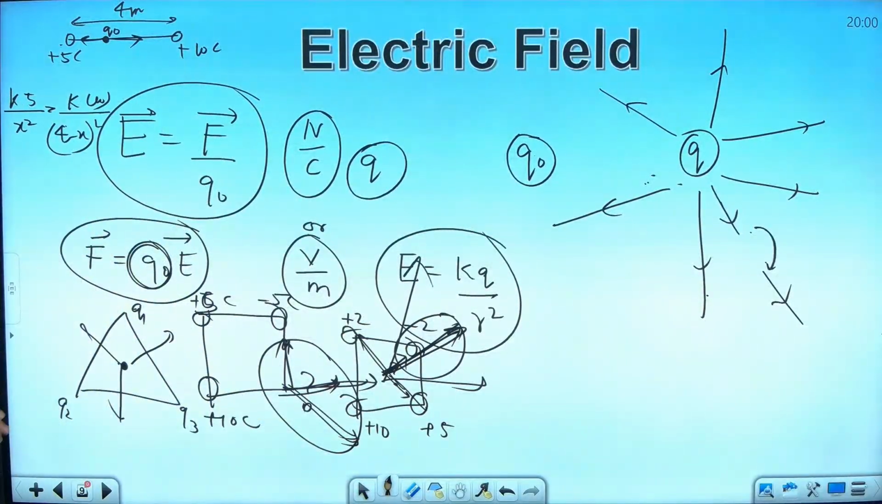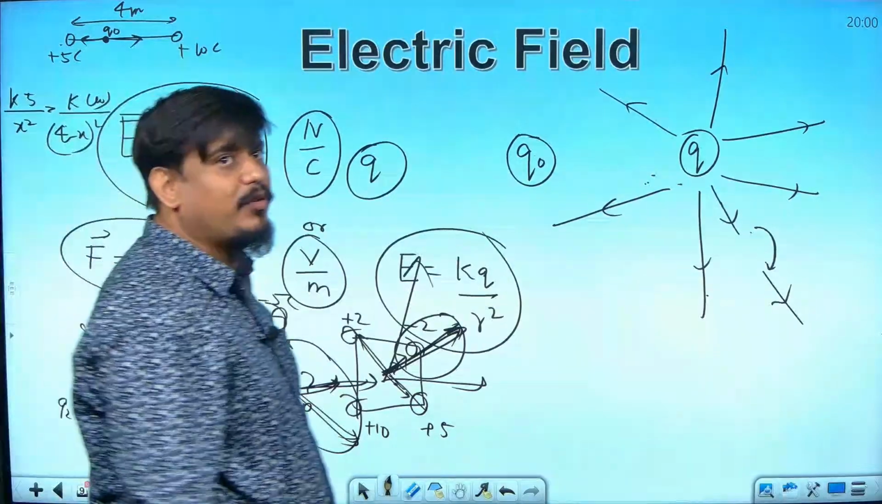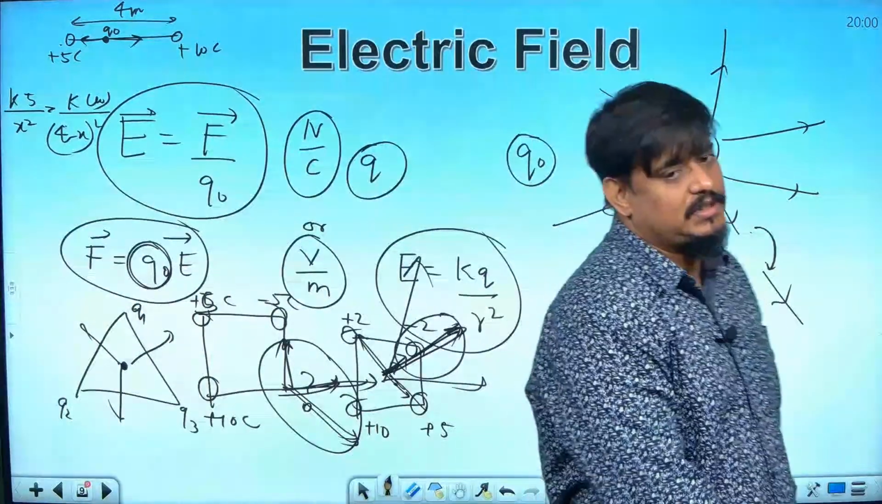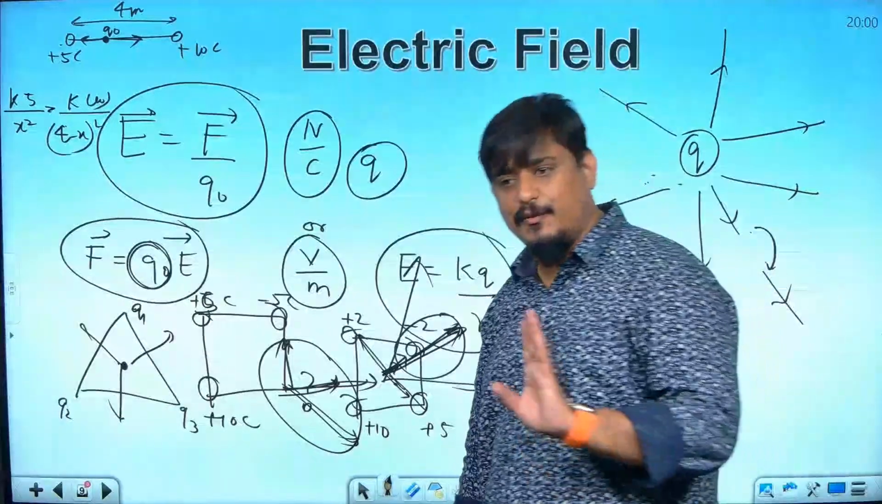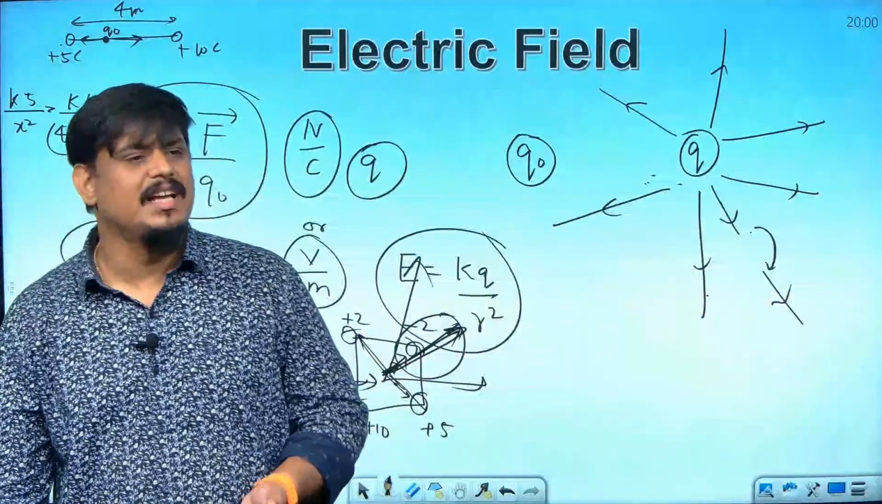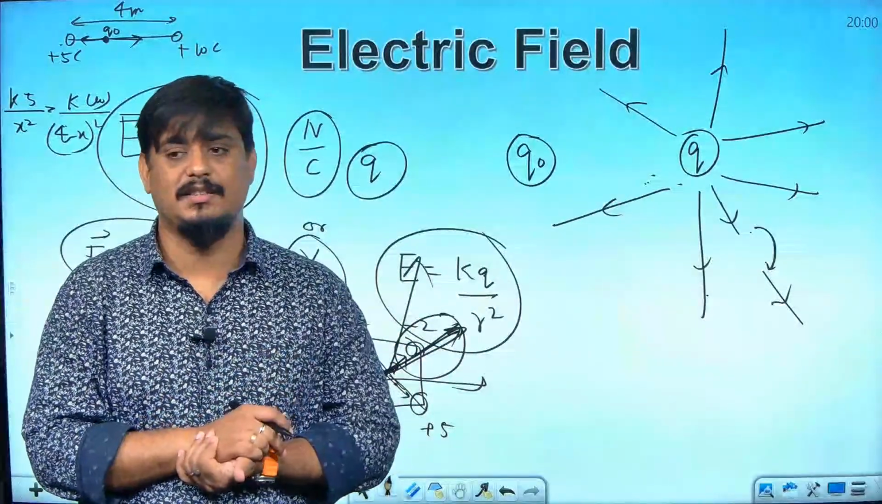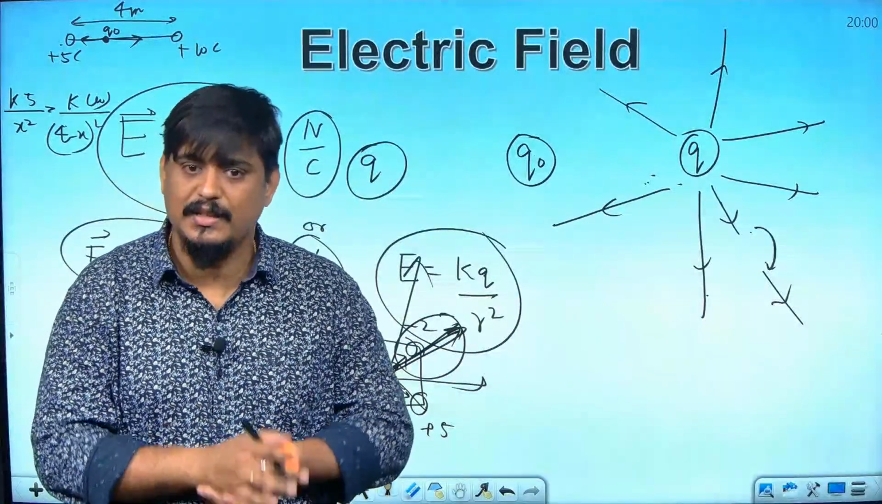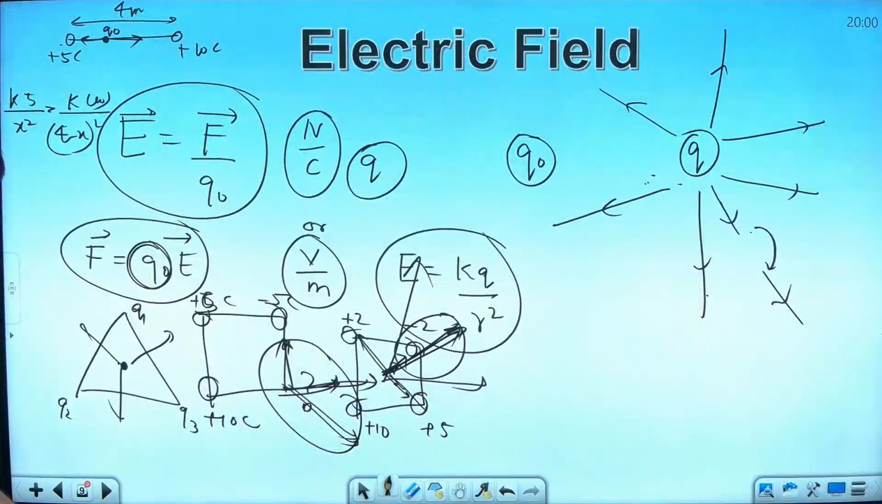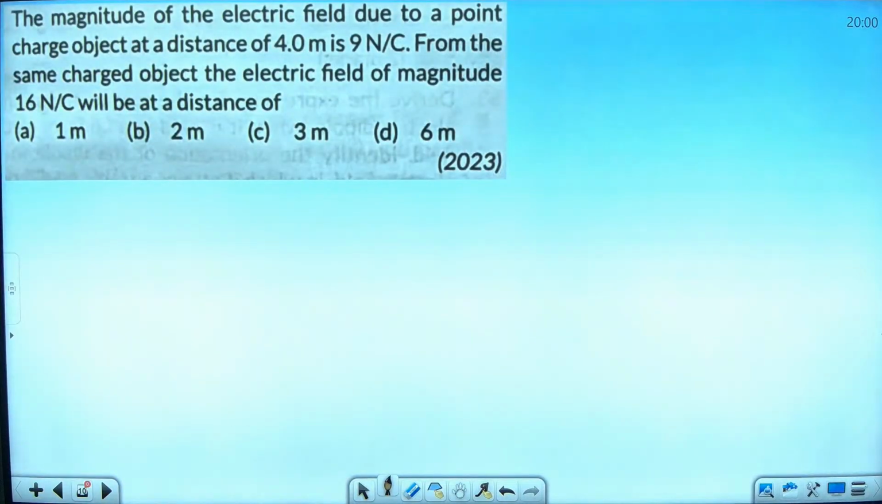It will not come as much complicated, but I was telling you, you have to use the vector rules to solve the electric field for multiple charges, same way how you solve electric force for multiple charges. Is it clear to you? This is another way of solving this. So now let us see how the questions have come in the past.